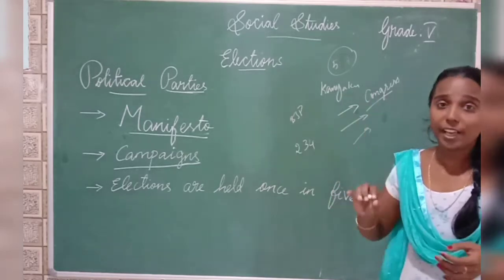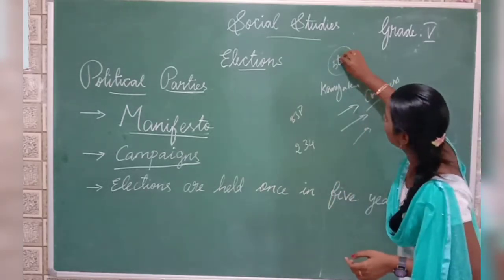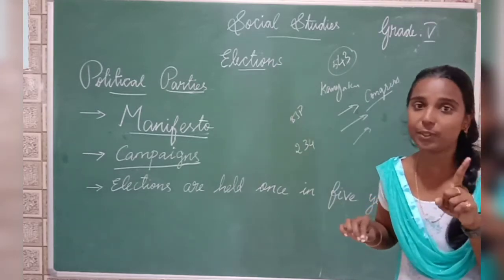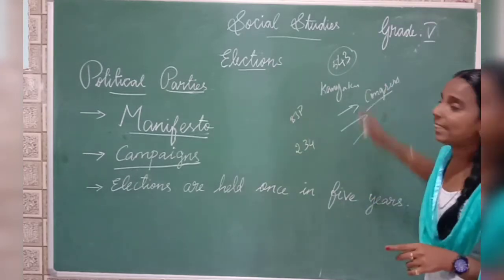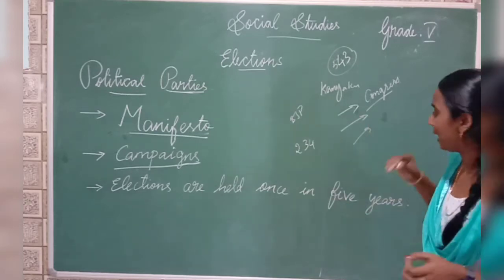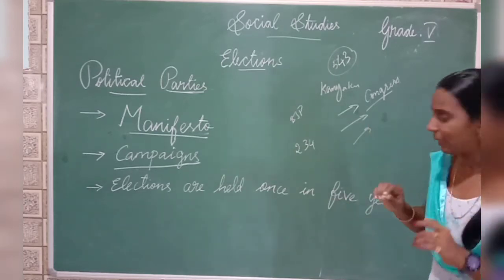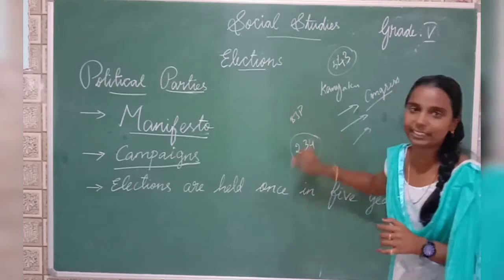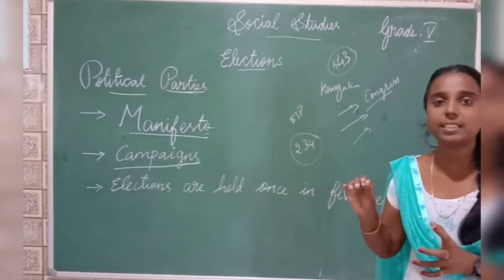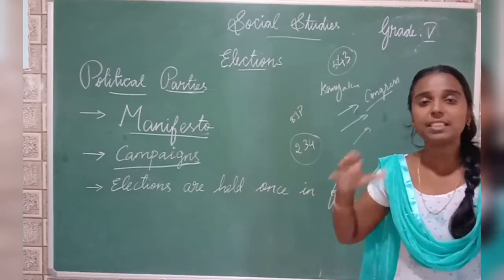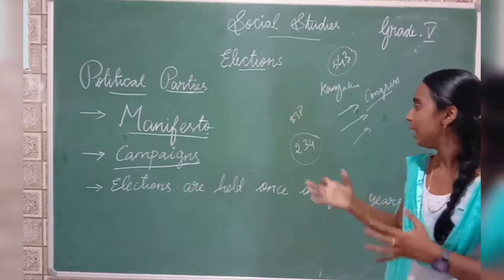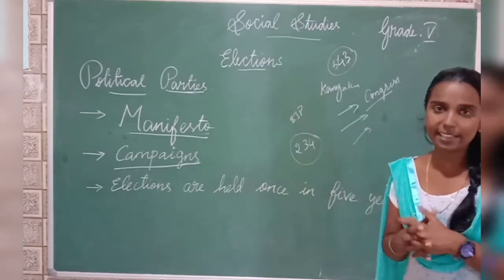Sorry, in India we have 543 constituencies, not 534. Now in Tamil Nadu, for the state government election, we have 234 constituencies. Among these 234 constituencies, the political party which wins the maximum number of constituencies will rule us. Thus election results are announced.